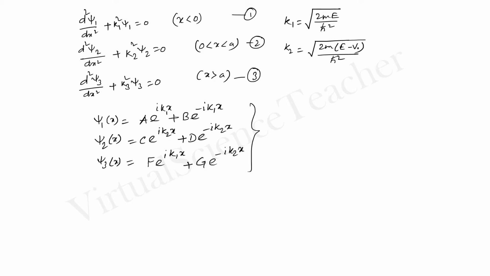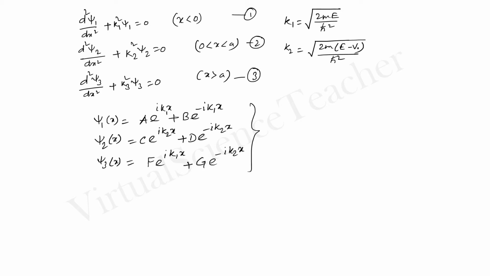So these are the solutions of these corresponding equations 1, 2, 3, and the solution can be obtained very easily, so I am skipping this. Now A, B, C, D, F, G are the constants, and now I am interested which will be possible and which will not be possible.